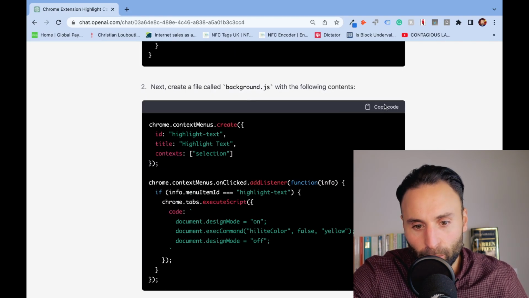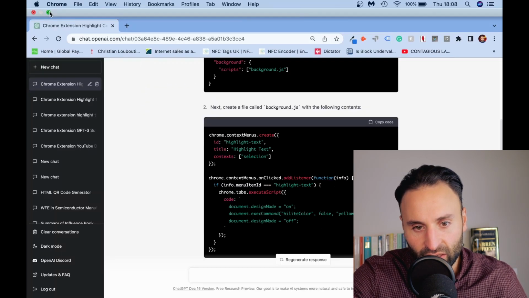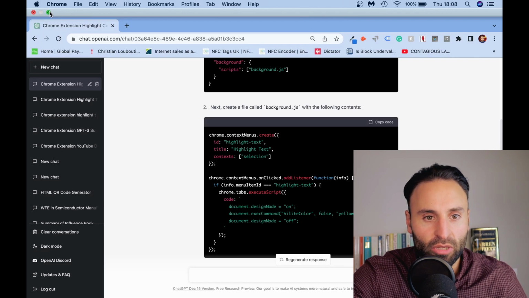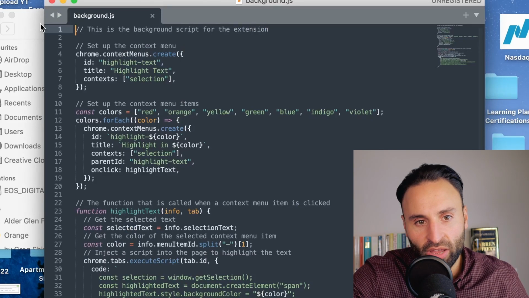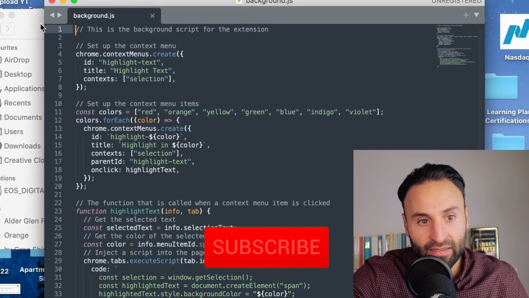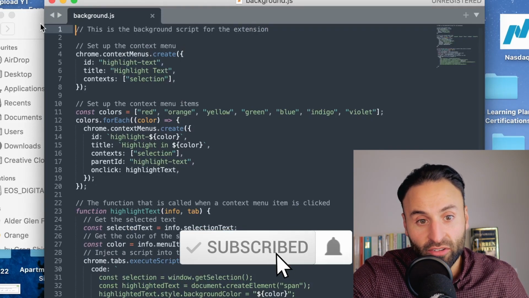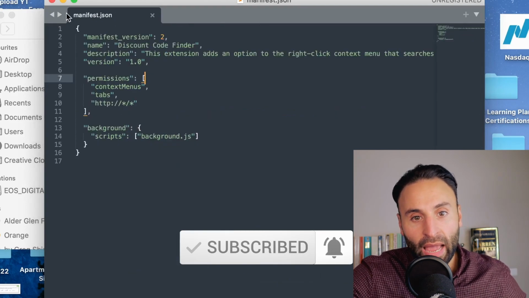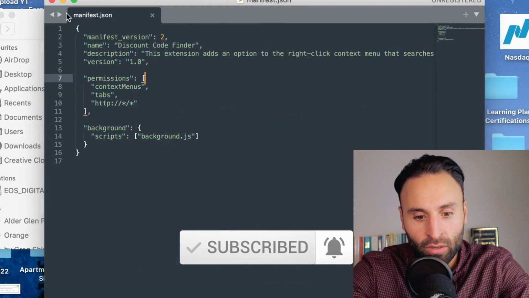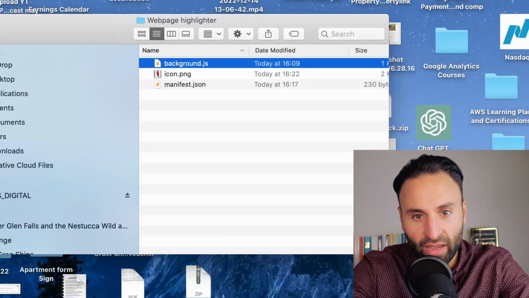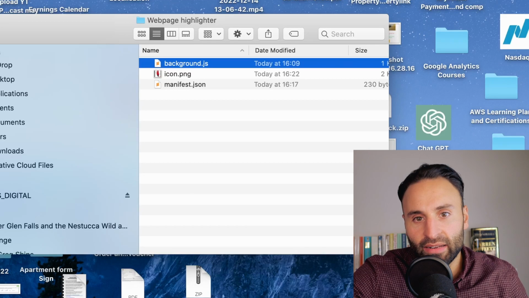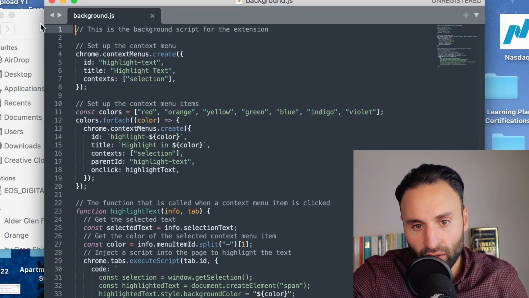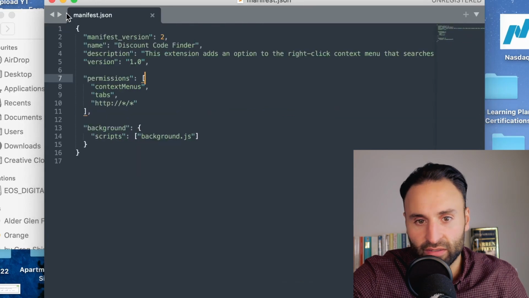In this case, I'm using a Mac. I downloaded this editor called Sublime Text, but I'm assuming you can use any sort of text editor really. And I copied and pasted that in there, and I saved it basically as what it told me to do, which was a background.js file. So I saved it as background.js file, and then I did the same thing for this other file right here. So this manifest file did the exact same thing.